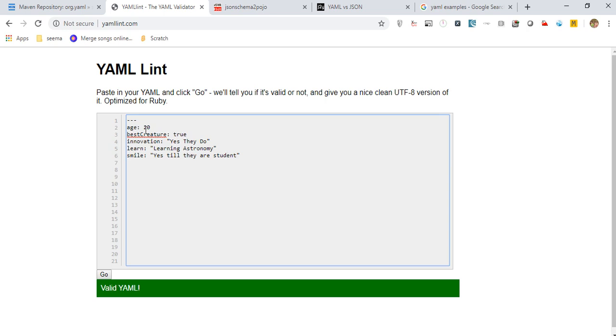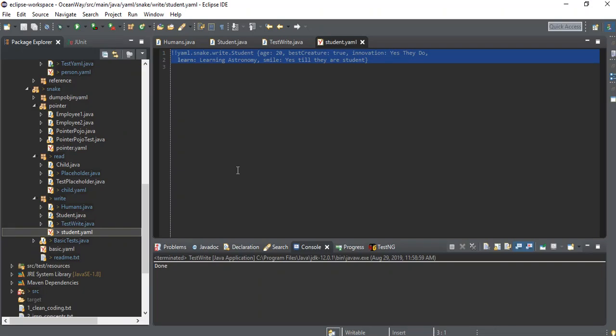So key value, all the age, all this thing. Okay. Best case is the boolean, so true and everything. Learn is given in the child class, and the rest of the things are given in the parent class, right? So this YAML file has been printed. Okay, fine friends. So we have learned the basics of YAML. We have seen how to read it, how to write it, right?